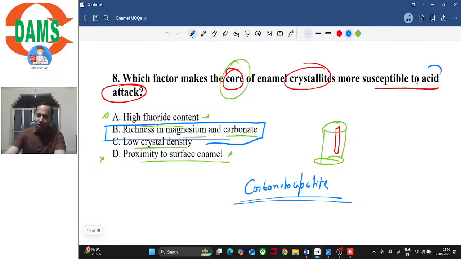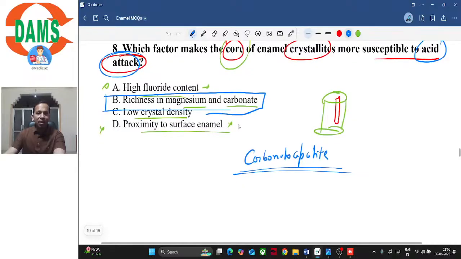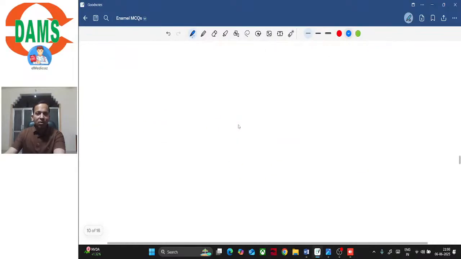So we need to focus on these keywords, isn't it? We need to focus on the hints of the question. Obviously, fluoride does not increase susceptibility to acid attack. It reduces the susceptibility, right? We use it as treatment, isn't it? So option A can't be the correct answer. So let's go to the next question.